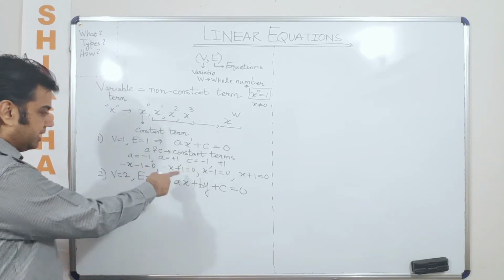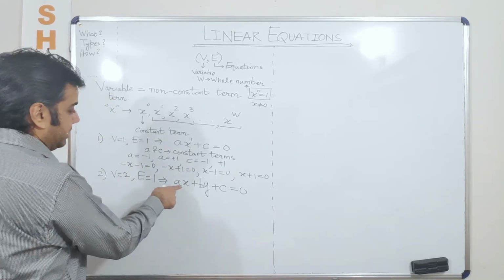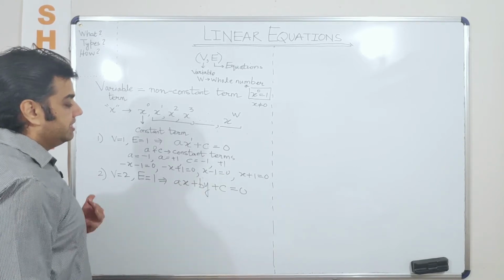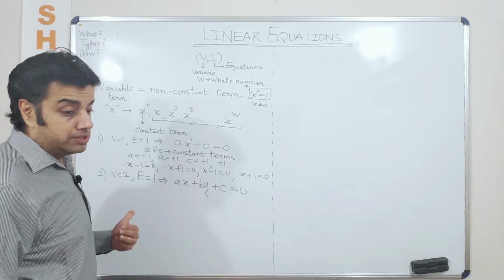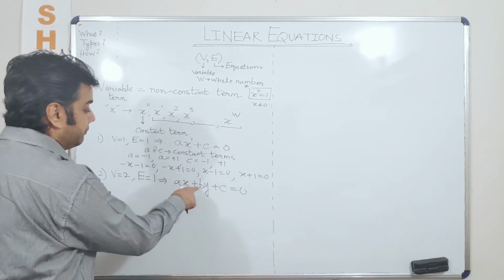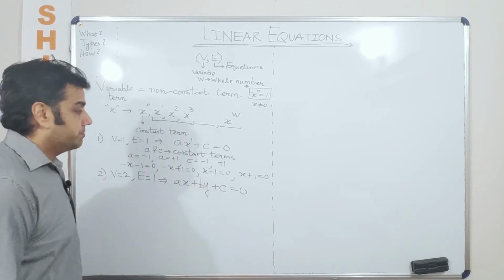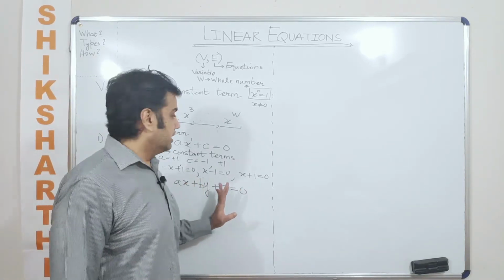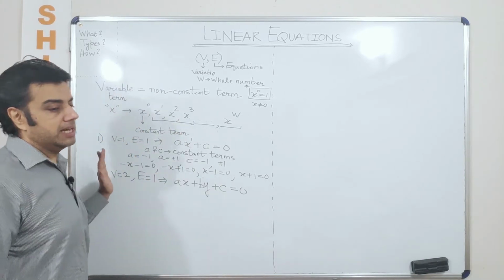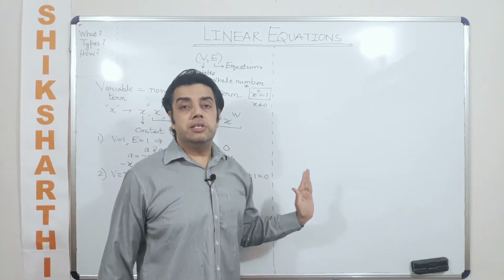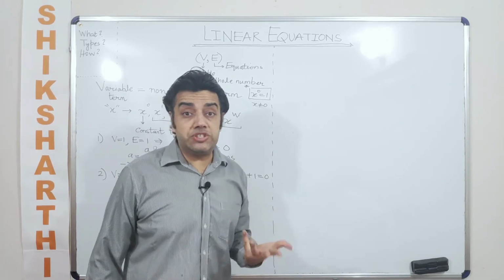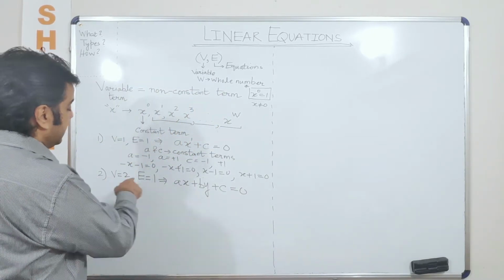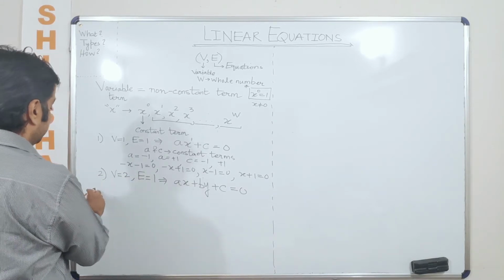Okay, then you can further divide it into many parts. For example, if I assign different values to a, b, c, so how many such equations can I write when I assign different values? And let us say I want to take non-zero values, because I could have taken 0 values also. So once I discuss this, maybe then I'll convert this entire discussion into expression format. Okay, so but you have understood how to make a single equation in 2 variables.